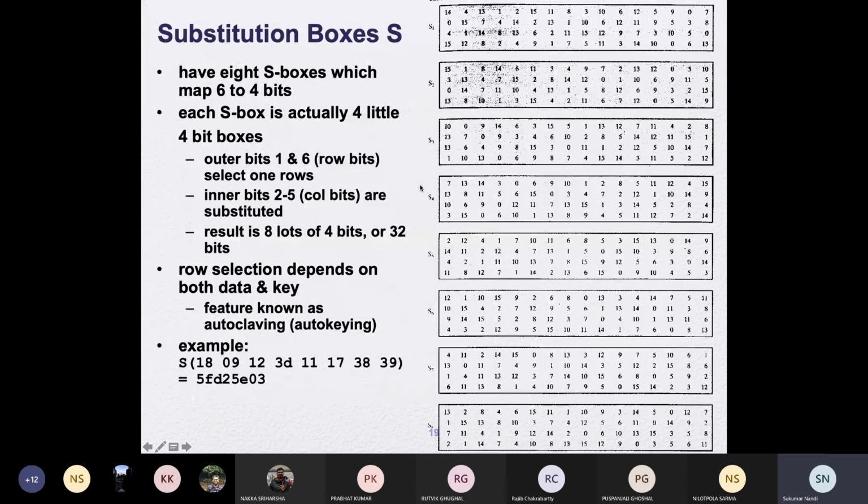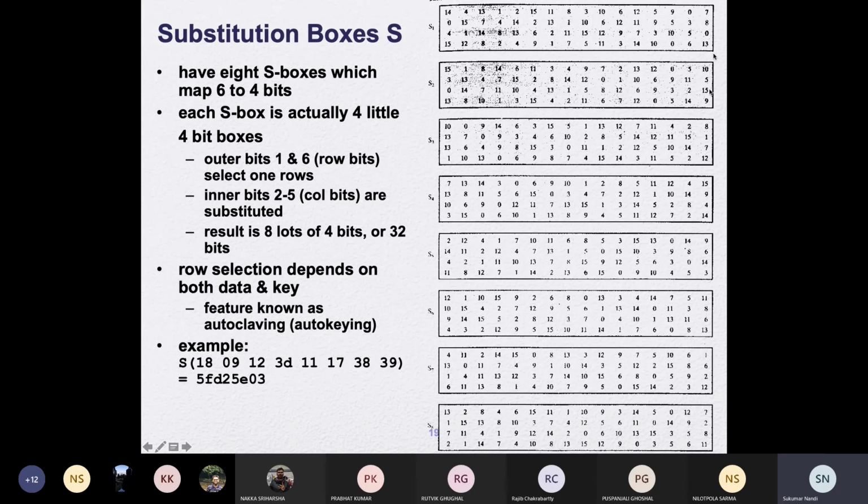This slide, and one more slide, will be today's last. We have an S box which maps 6 bits to 4 bits. Each S box has 4 little 4-bit boxes.